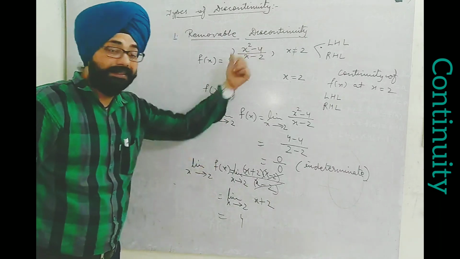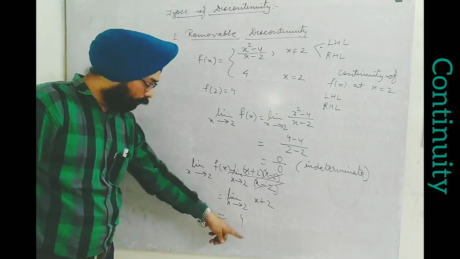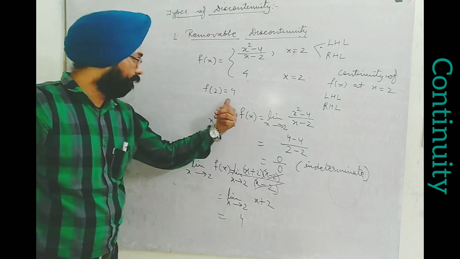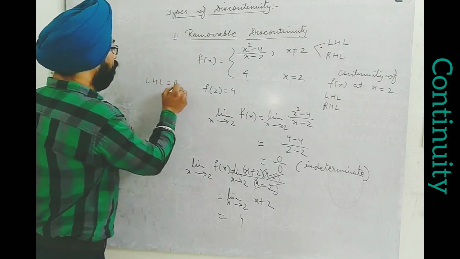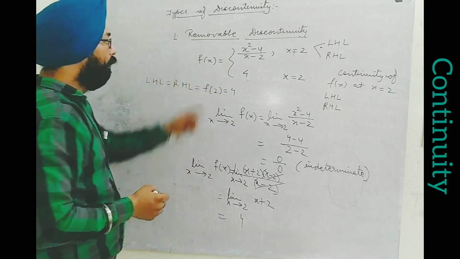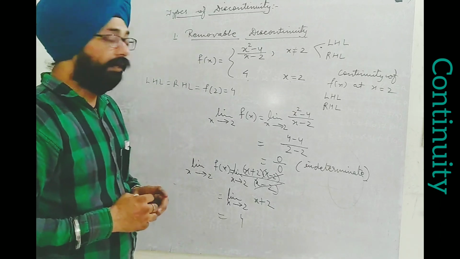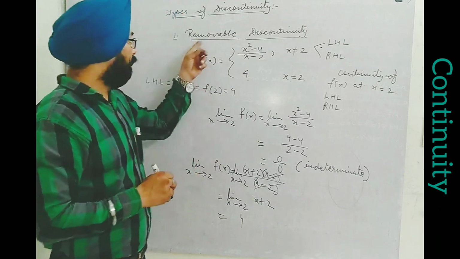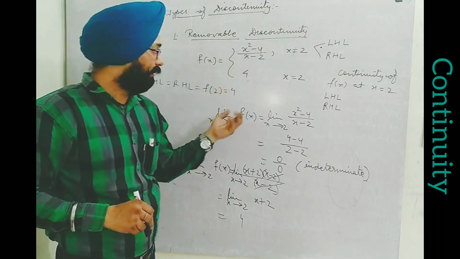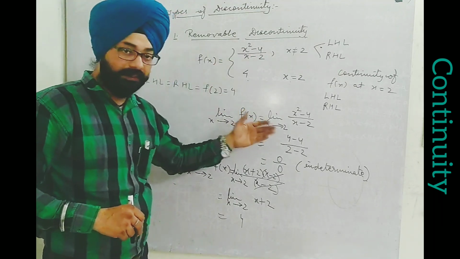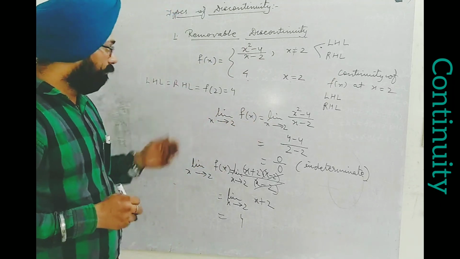So this, as I said, contains LHS, RHS both. So yes, LHS, RHS both are equal to 4, which is equal to f of 2. So since for the given function LHS equals RHS equals f of 2, we say that the function is continuous at x equal to 2. Okay. Now here I gave you an example of removable discontinuity. The function in the beginning was looking discontinuous, but now by changing its definition, we have to make it continuous. Please note down, this is one example.